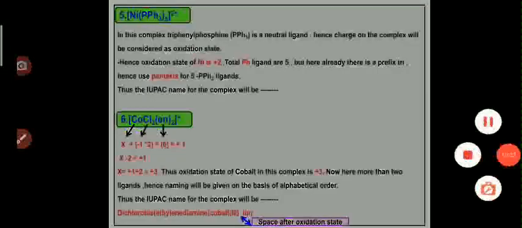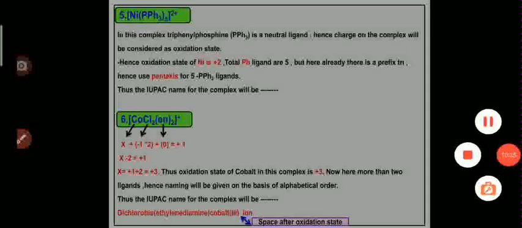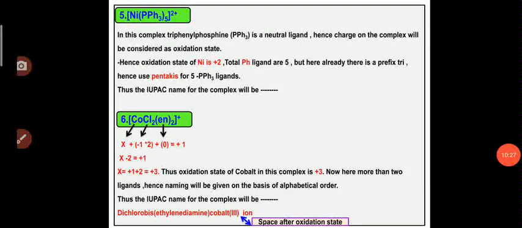Similar to that complex, we have another example, [Ni(PPh3)5]2+. So we all know that triphenylphosphine is abbreviated as PPh3. Phosphorus is attached to 3 different phenyl rings, that is C6H5. In that case it is a very bulky ligand, which is a monodentate ligand.